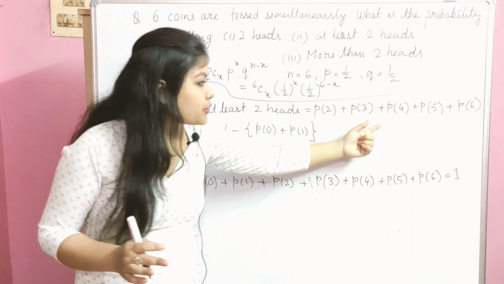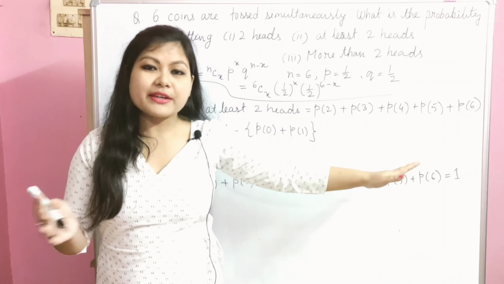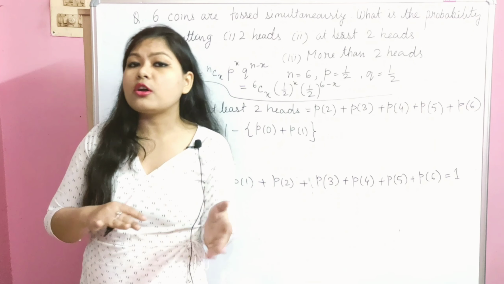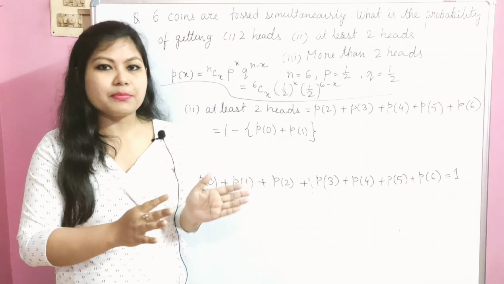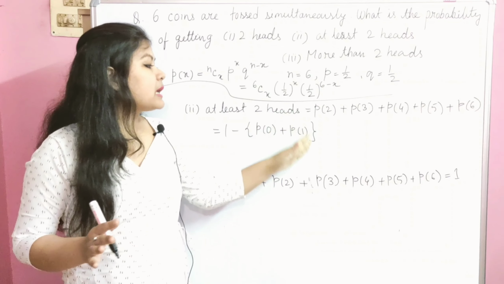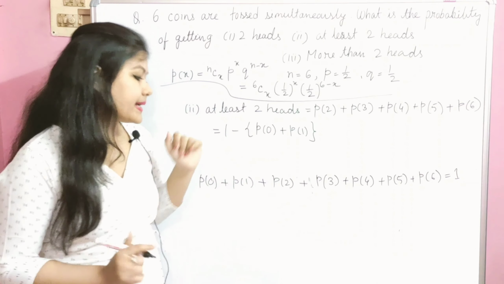But if you use that condition or that method, it will also give you the answer, but the calculation will be lengthier. But here you have to use the formula only twice. That's why I am using this method. You can also directly find out from this value, but here you have to calculate for a very long period of time. So let's make it very simple. Here you have to use the formula only twice.